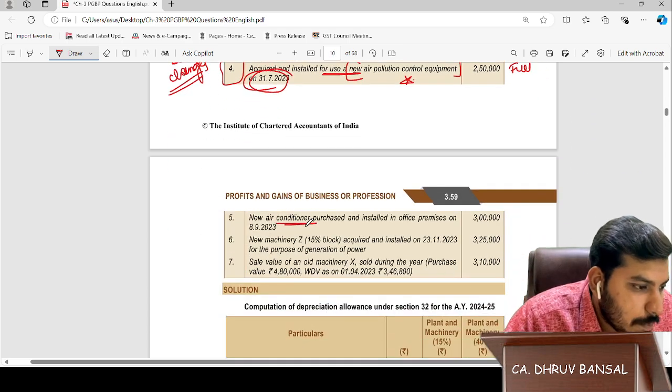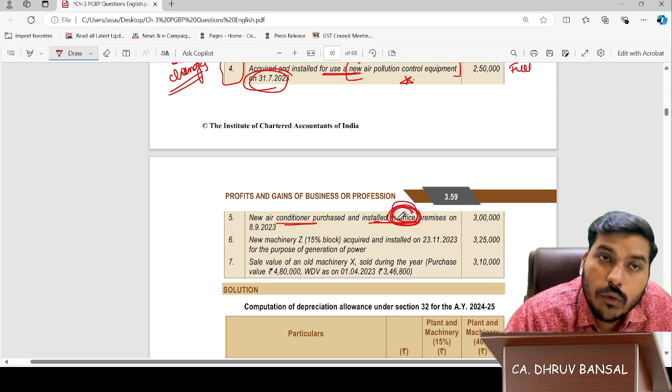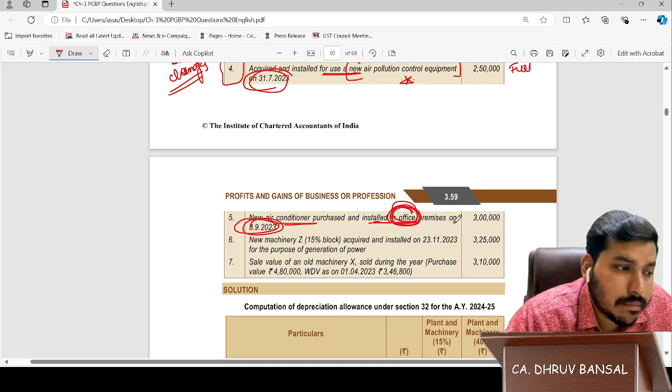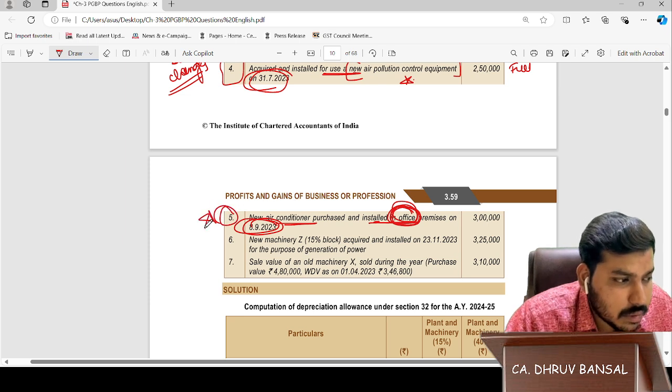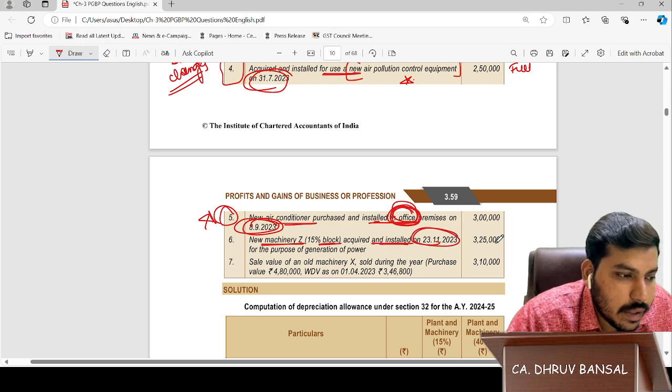New air conditioner purchased and installed in the office premises on 8/9/2023. Will the depreciation come? Let's check it out. New machinery Z, 15% block, acquired and installed on 23/11/2023, half.